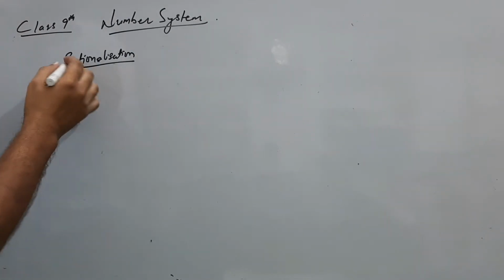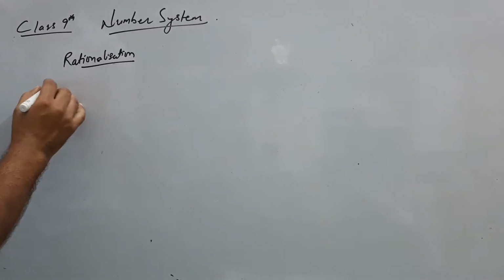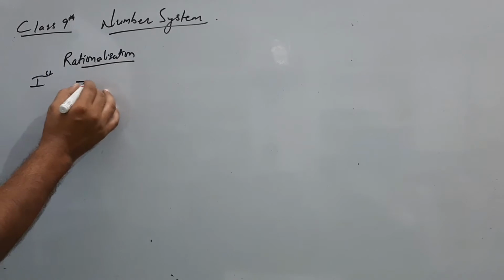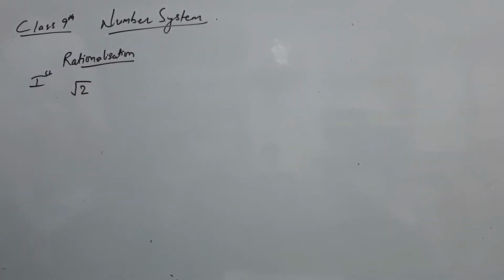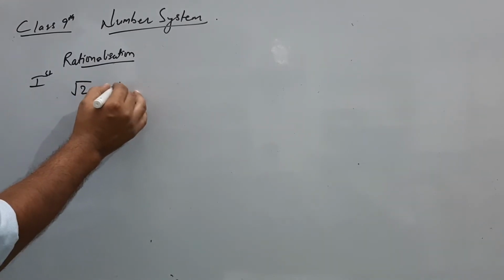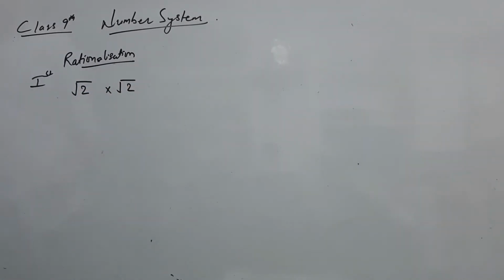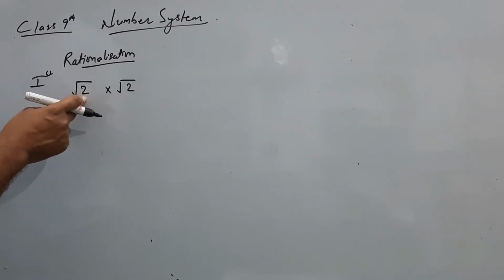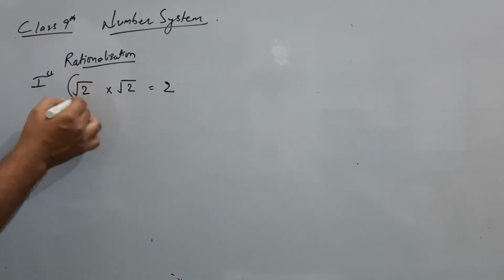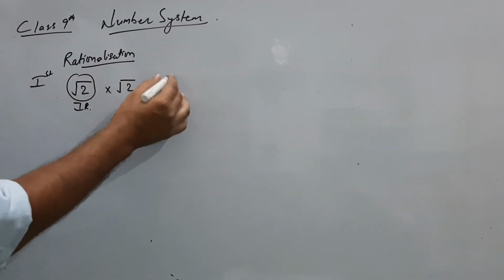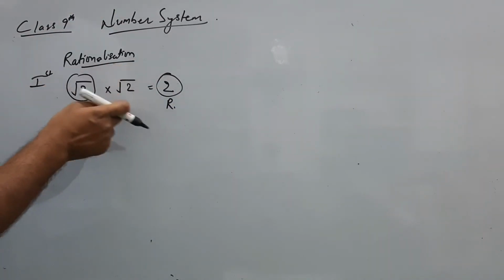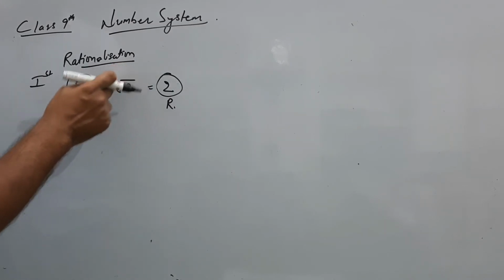First way is, suppose only one number is there. First type, when only one number is there, like under root 2. This can be simply achieved by multiplying or dividing by the same number to itself. So when we have to rationalize root 2, we will multiply root 2 by root 2. It gives 2. So previously it was irrational and now it is rational. So what we did? We multiplied this number by the same number.